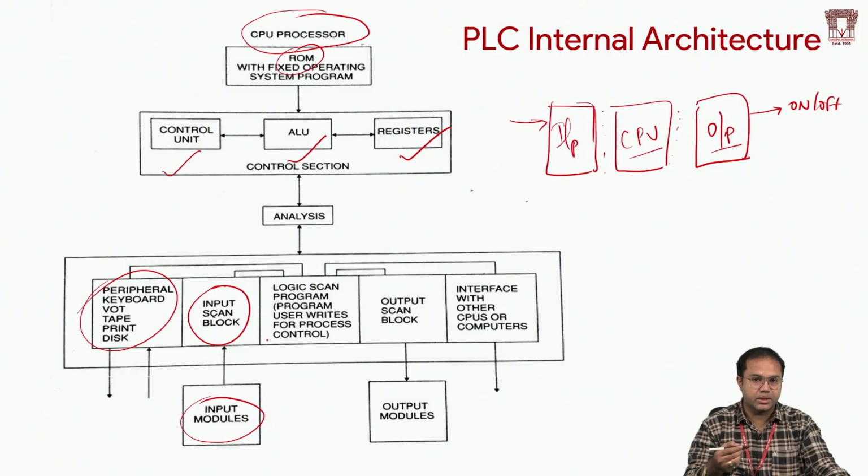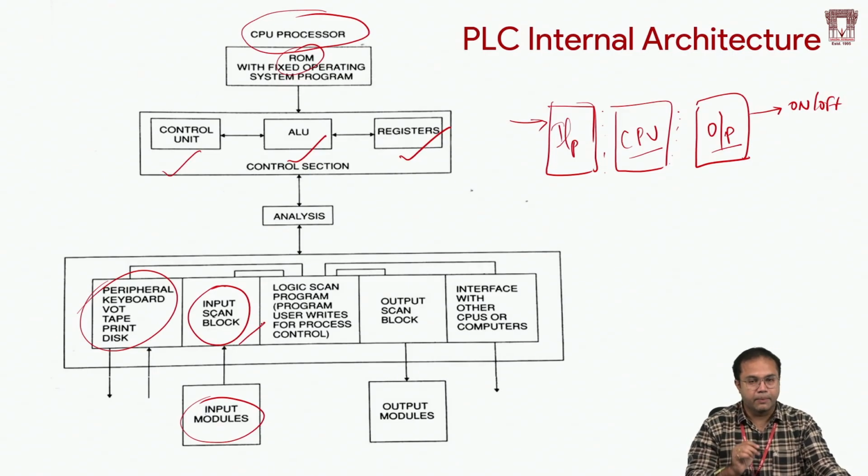Whenever it performs the input scan, the inputs get updated. That information goes to the input scan block, which has a register where it holds all the input status, which input is on and which input is off.